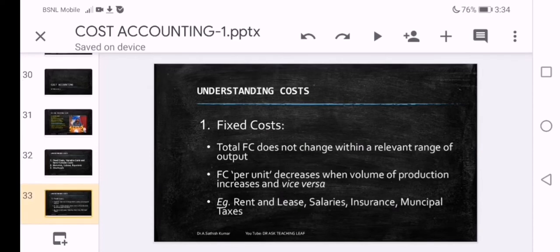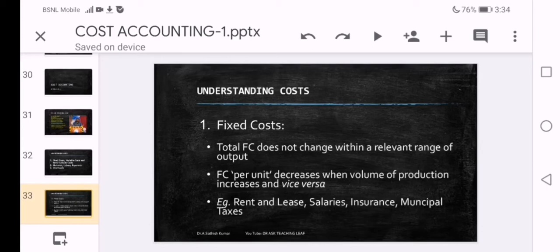Dear students, let us start with the first cost, fixed cost. In session 2 also we have discussed it at the end of the duration. Now here we are going to learn fixed costs in detail. There are 2 important features or points that you have to keep in mind while understanding the fixed costs.